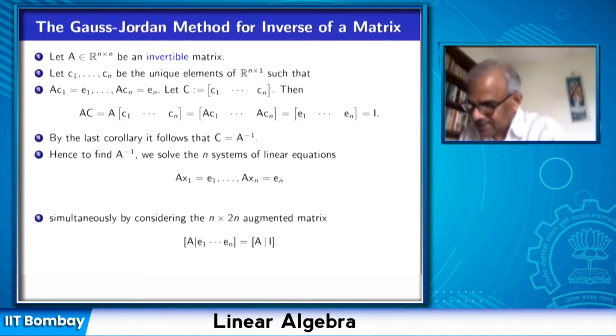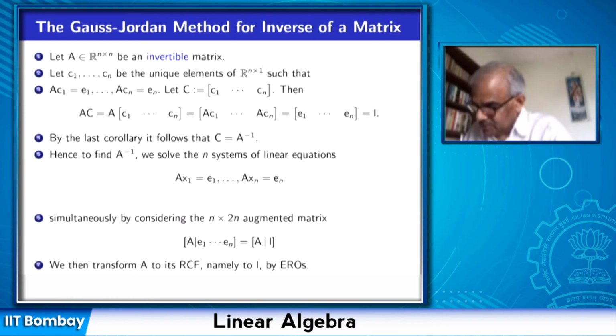But now we are solving n systems of linear equations. So I make this E1, E2, En, and this bigger augmented matrix, which has n rows and 2n columns. We write the notation [A | I], where I is the identity matrix. Okay, and now we transform.